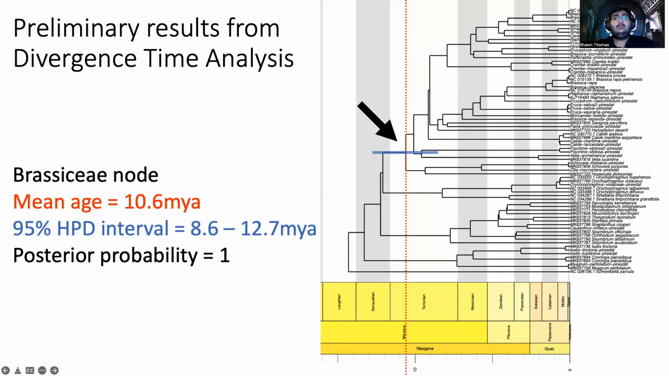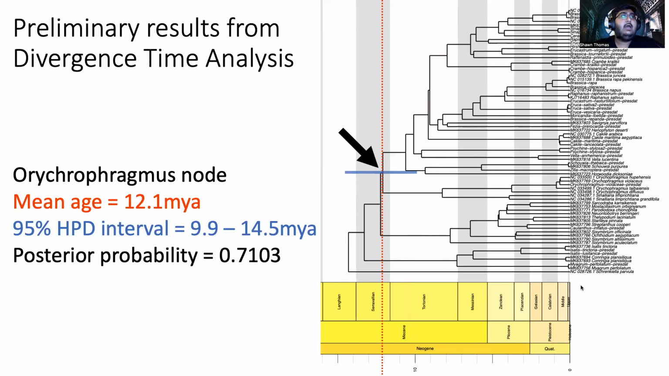We haven't quite finished the divergence time analysis, but we do have some preliminary results. Looking at the Brassiceae node, this node here, we see a mean age of 10.6 million years, and a 95% HPD interval of 8.6 to 12.7 million years. And then if we look at our Auricrophragmus node, we have a mean age of 12.1 million years, and the 95% interval is 9.9 to 14.5 million years. In this node, we have a slightly lower posterior probability.